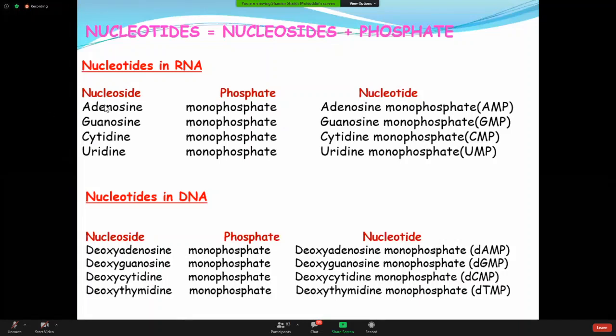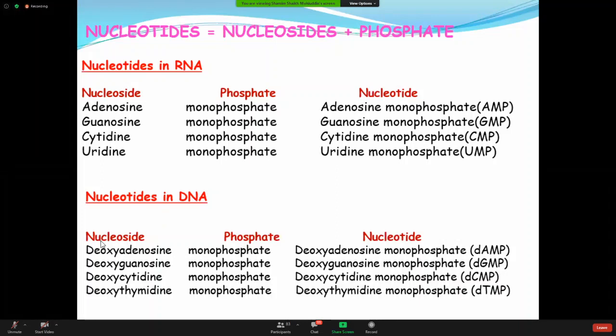Guanosine, you add one phosphate, you get GMP, or guanosine monophosphate. Cytidine, one phosphate here, cytidine monophosphate. Uridine, with the uridine you get one phosphate, uridine monophosphate. There is no T because I am talking about a molecule of RNA, not the DNA.